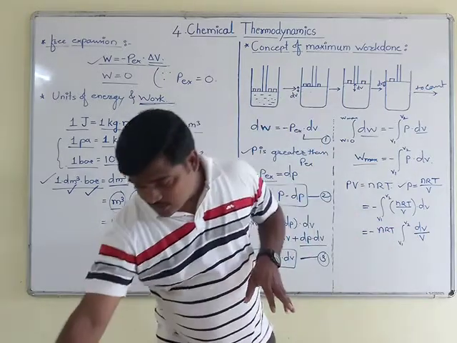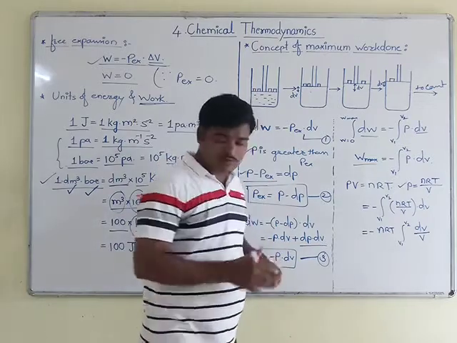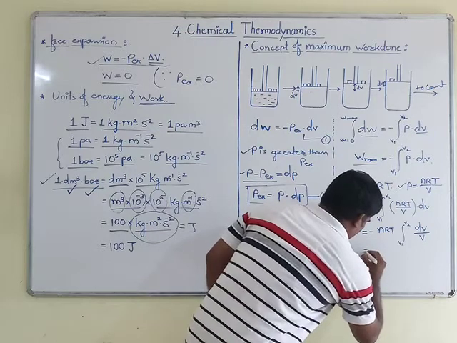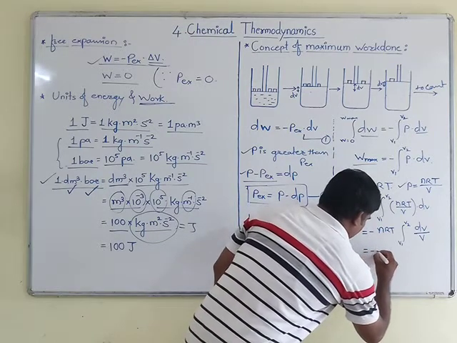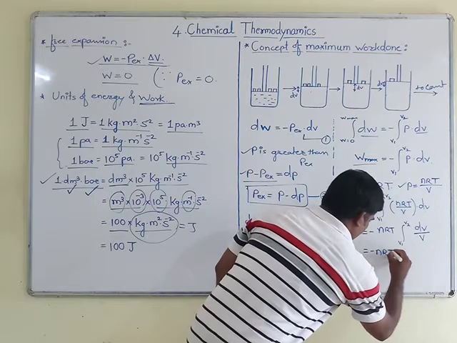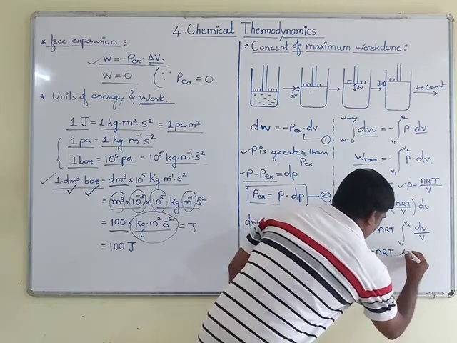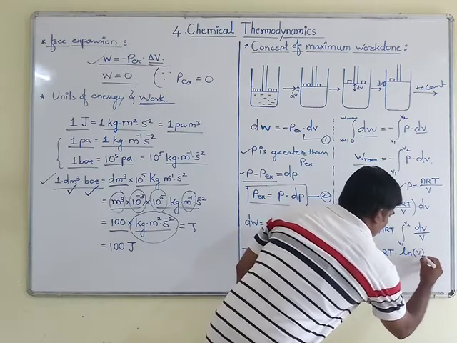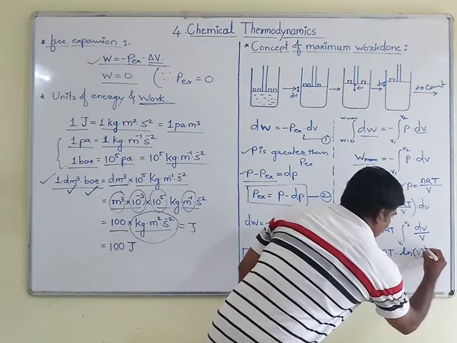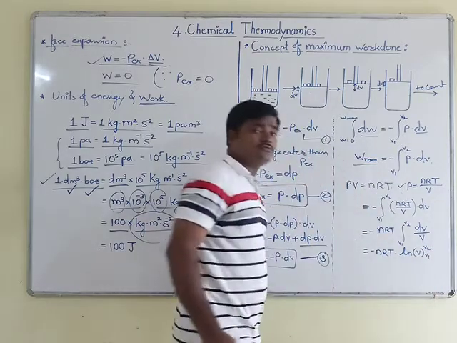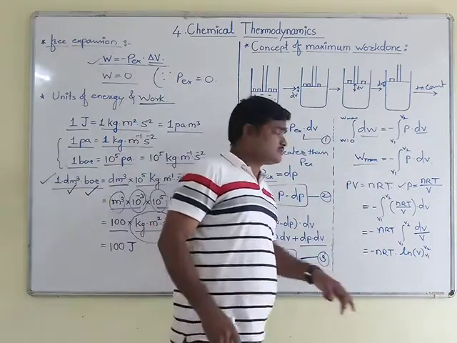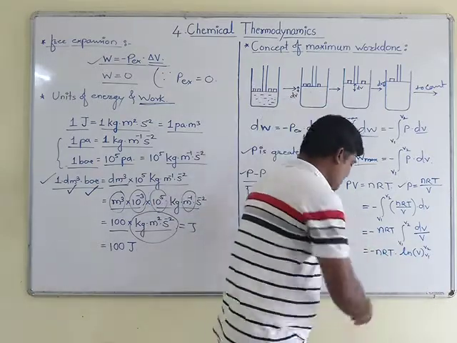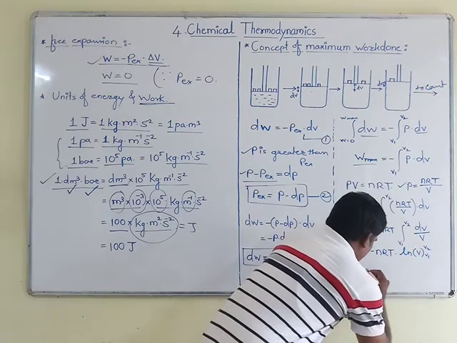Okay, so here only the log of v is remaining, and that log is nothing but the natural log. Here I will write all these terms as they are: minus nRT into the natural log of v, and you have to apply the limits between v1 to v2. This is the term which is used in mathematics, and that concept you have to apply here.